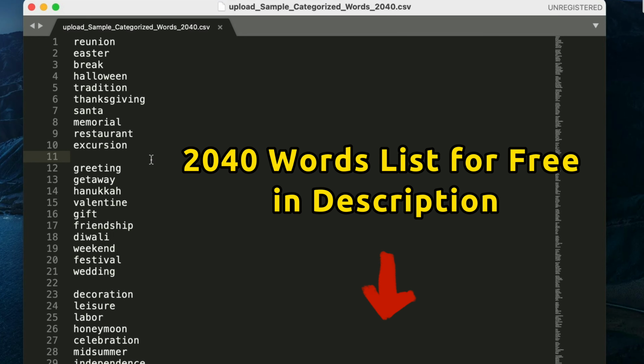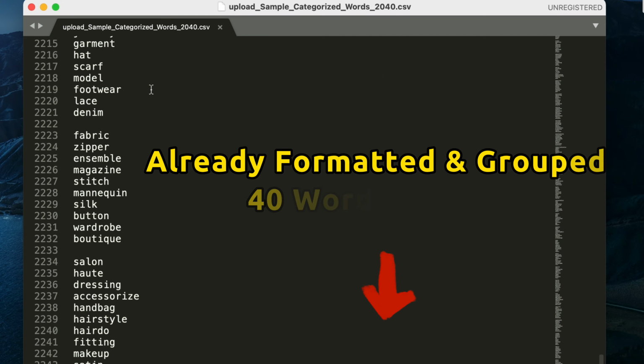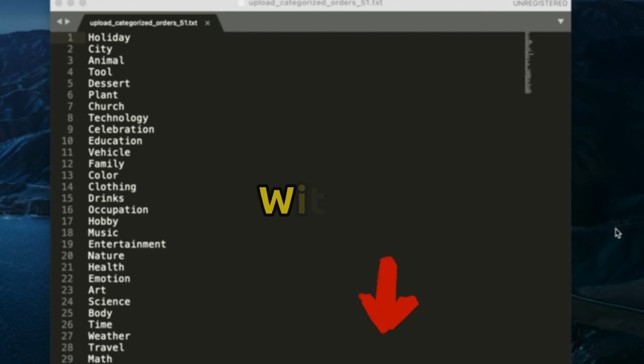Additionally, I've included a file of 2040 themed words in the description. These can make your book more competitive. The file is already formatted with 40 words for each of the 51 topics.